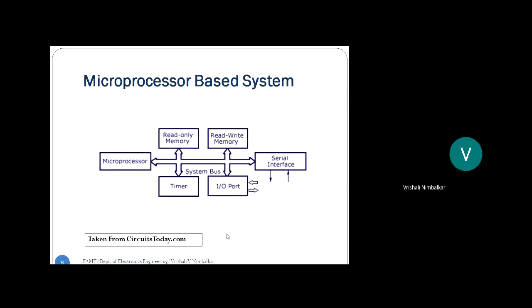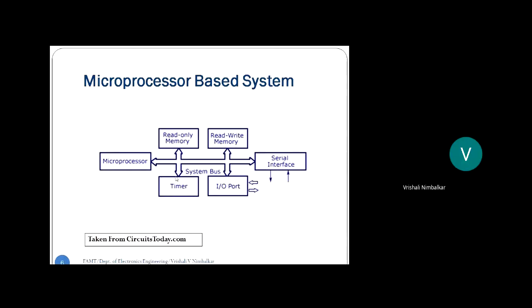Now, if this embedded system is to be designed using a microprocessor, you all have studied microprocessor 8086 earlier, correct? So if I wanted to design an embedded system using 8086, see what I would have required. So microprocessor is the CPU. So the CPU itself is 8086 microprocessor, a 40-pin IC.